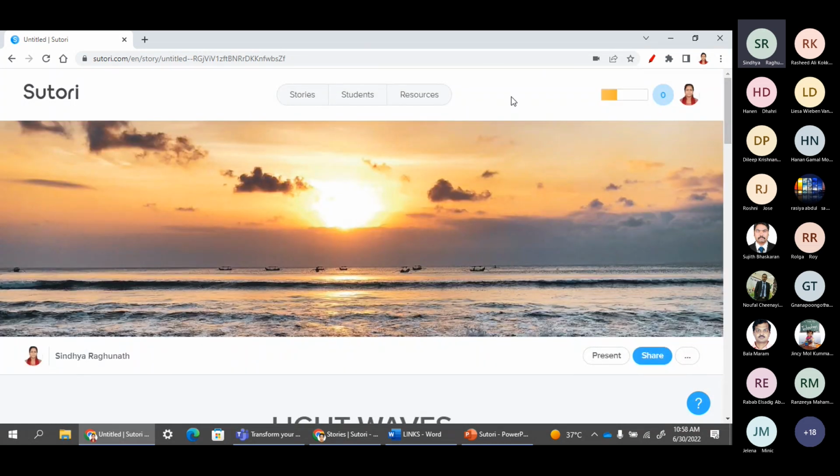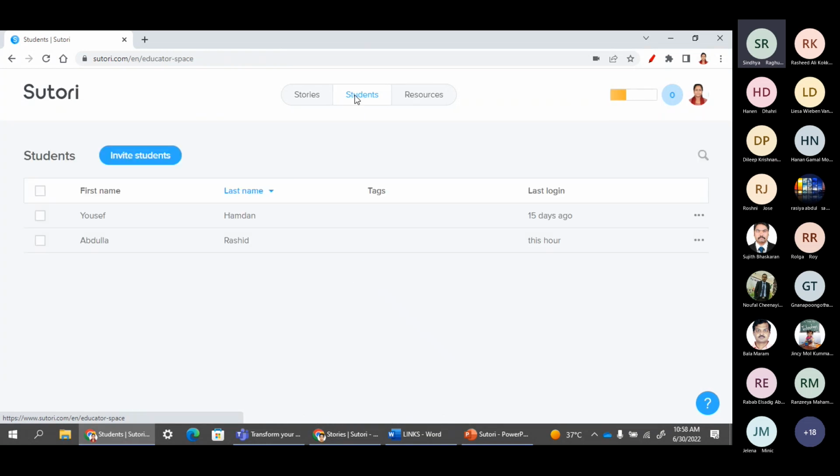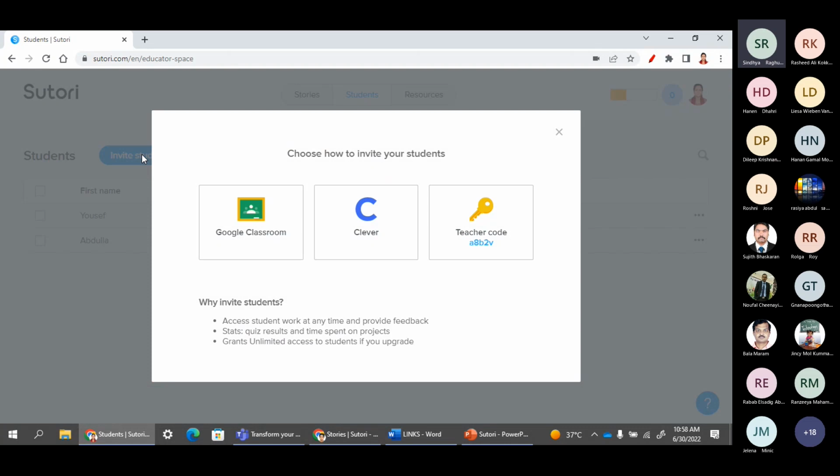We have another option also to share with our students. We click on students, and we can see invite students. So just click on invite students. If their names are already there in the Google Classroom, they will appear.